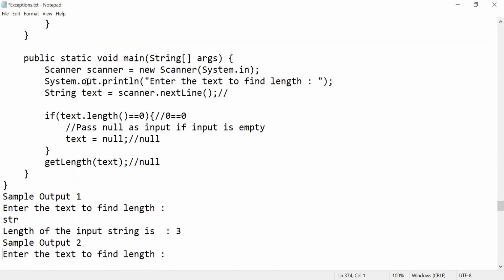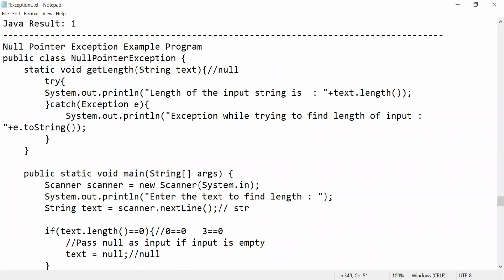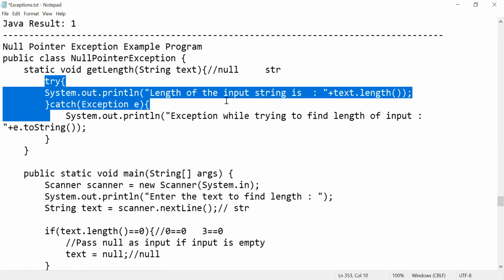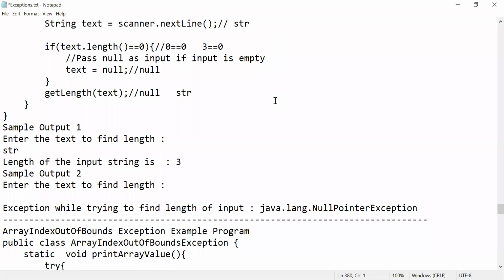Now check this. Whenever I requested and gave a string, str is nothing but 3 characters, right? The string length is right now 3. 3 double equal to 0, the condition is false, right? So directly it goes to here. Now you are going to pass the string str. It goes up. Now your exact string will be str. So you are going to find the string length. The length of the input string is 3, right? It will display the message: length of input string is 3. If it's empty, it will go to the exception. You're getting my point?